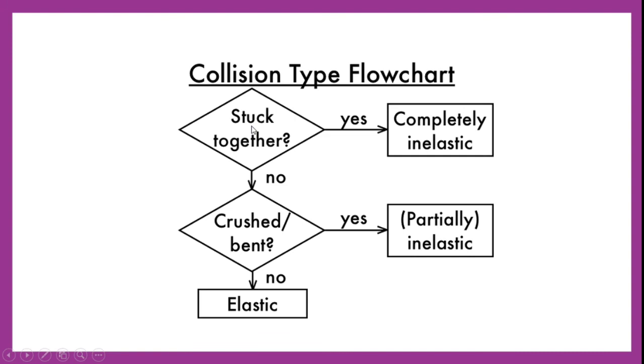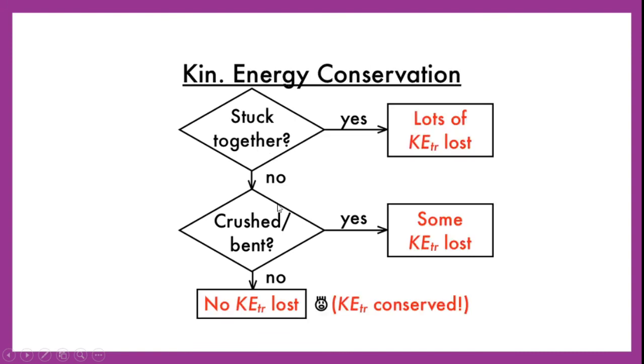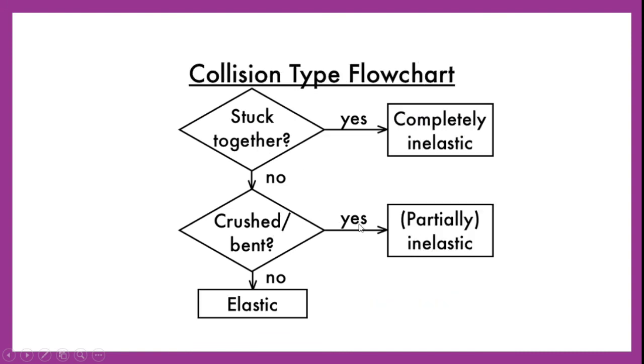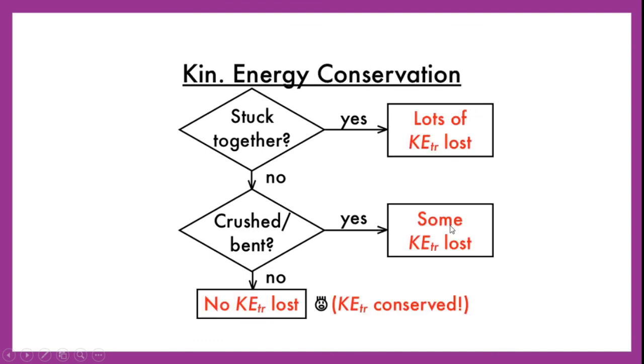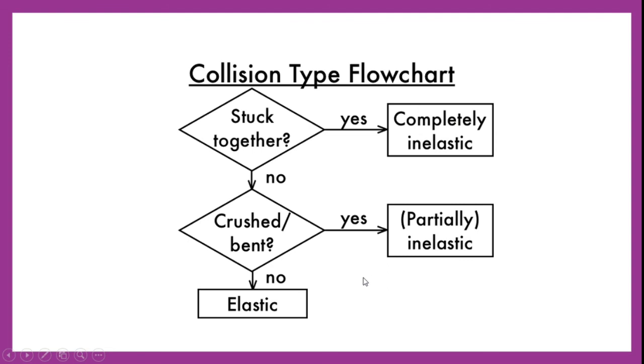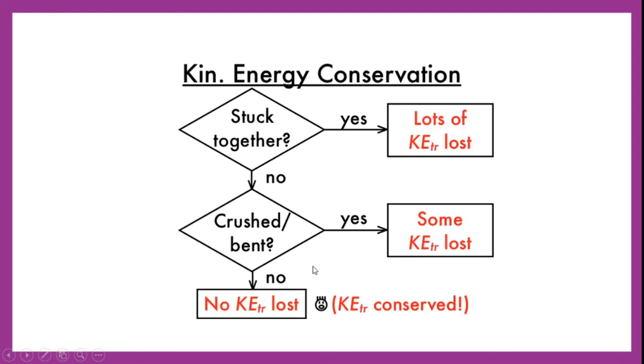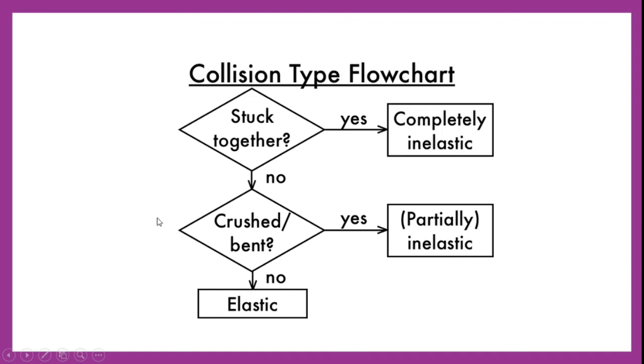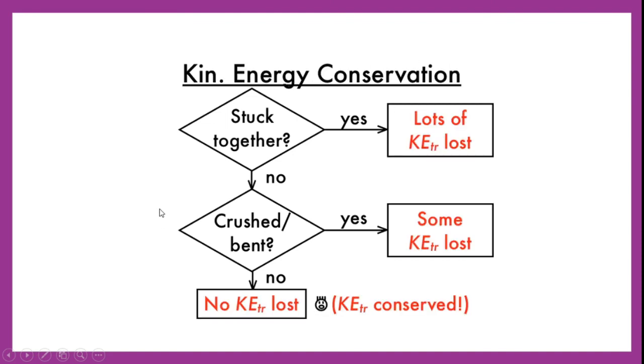But if they are not stuck together but crushed a little bit or bent a little bit, then we say it is semi-elastic in nature, which means some of the kinetic energy is lost. This is how we can show the different types of collisions: perfectly elastic, perfectly inelastic and semi-elastic.